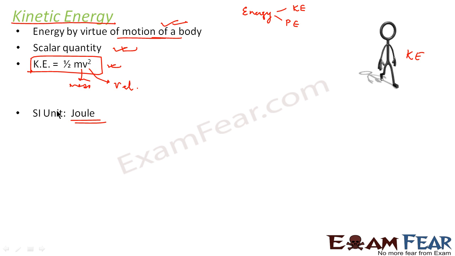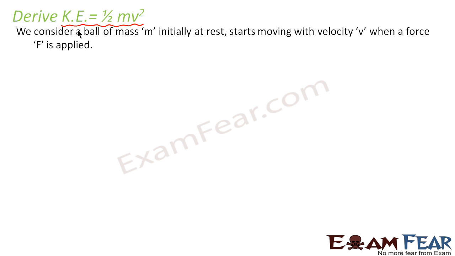Now let us go ahead and try to derive the formula, that is, from where did we get this half mv square for kinetic energy. Let us consider that we have a ball of mass m, which is initially at rest. Now some force, say a force F, is applied on this ball, and the ball starts moving with some velocity, say v.